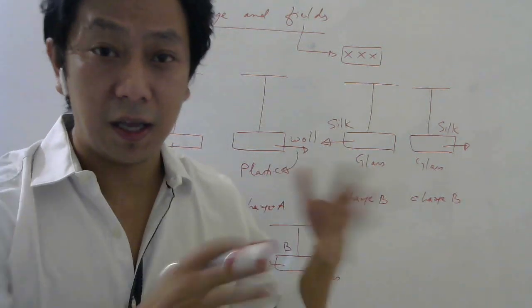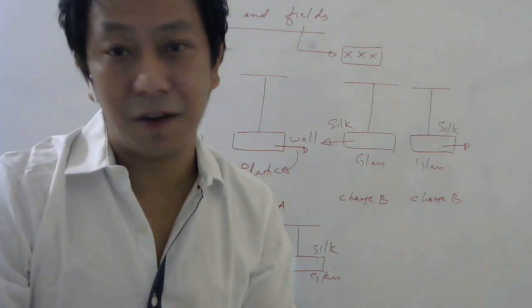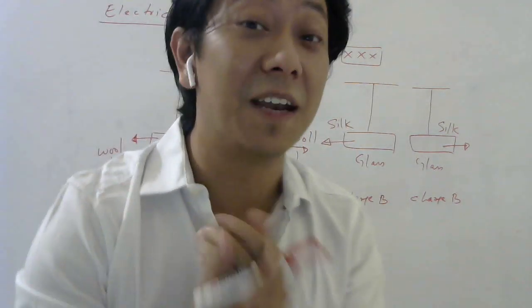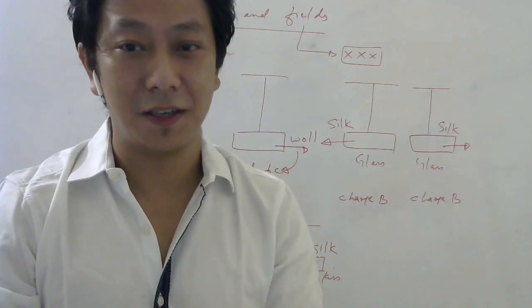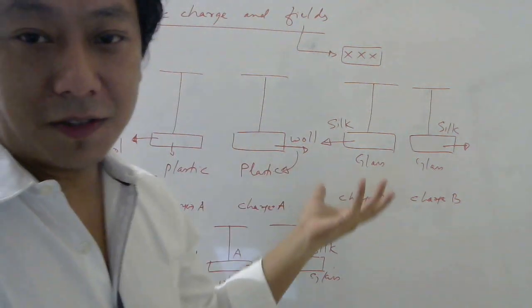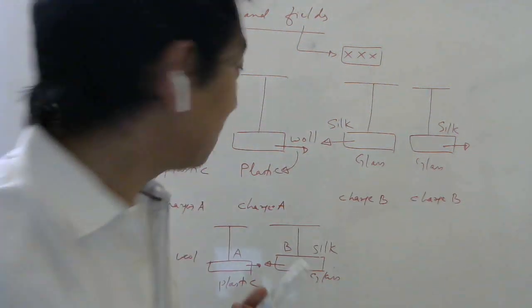Here I called them A and B, but the person who did this kind of experiments was Benjamin Franklin, and he called them positive charge and negative charge. So anyone you can call positive charge, the other will become negative charge.